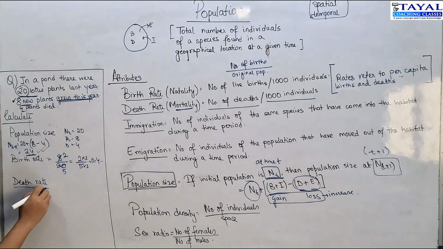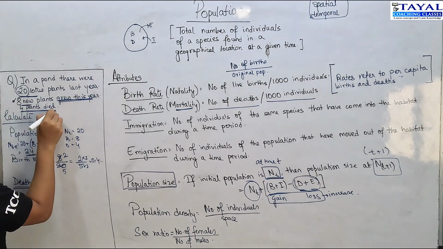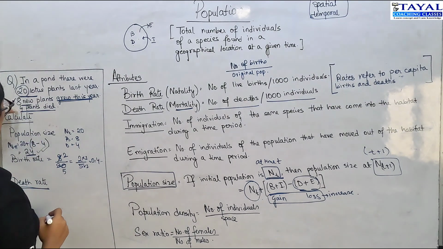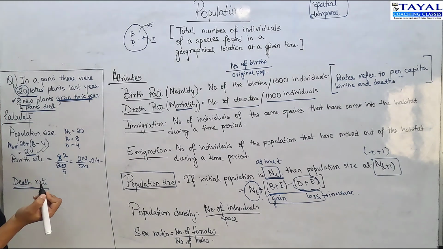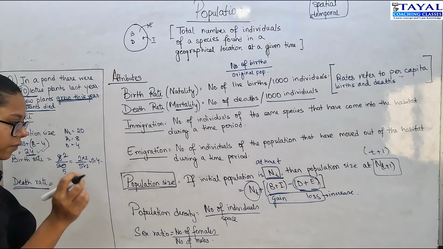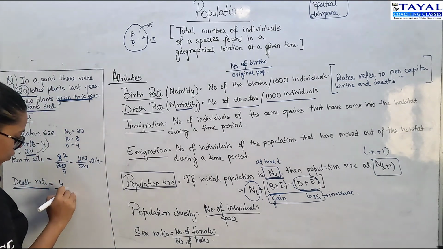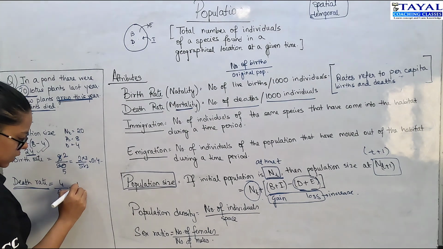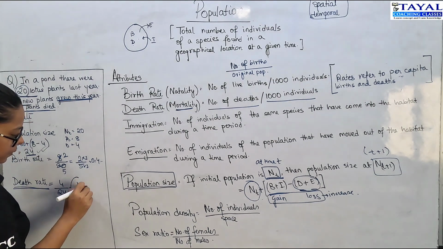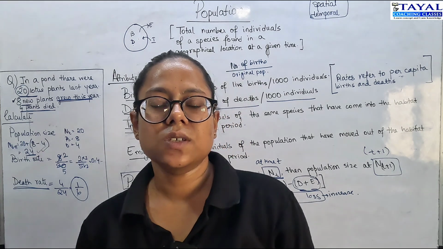Now, if we consider death rate, 4 plants died. So from the original plants, 4 died and 8 new plants were born, so you have the final population of 24. We will calculate it as 4 upon 24, that is 1 upon 6. That would be the death rate. I hope this much is clear.